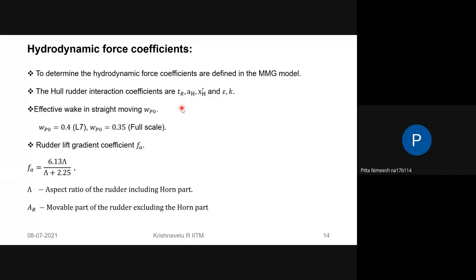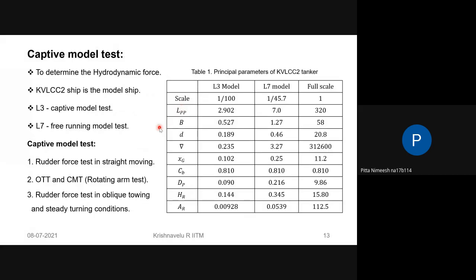Just a small doubt in the previous slide. L3 model is 1/100 scale, so shouldn't the LPP be 3.2 meters? Good observation. It should be 3.2 meters if the full scale is 320 meters. But it's possible that they may have reported it slightly erroneously. They sometimes might have taken LOA, length overall, compared to LPP, but that's clearly wrong. And even length overall should be even greater, right?